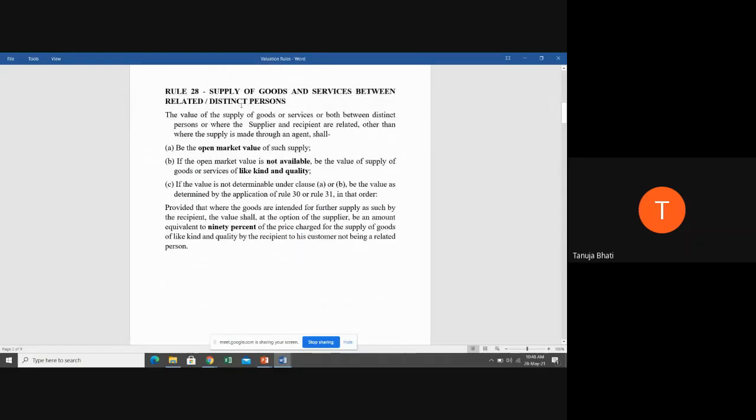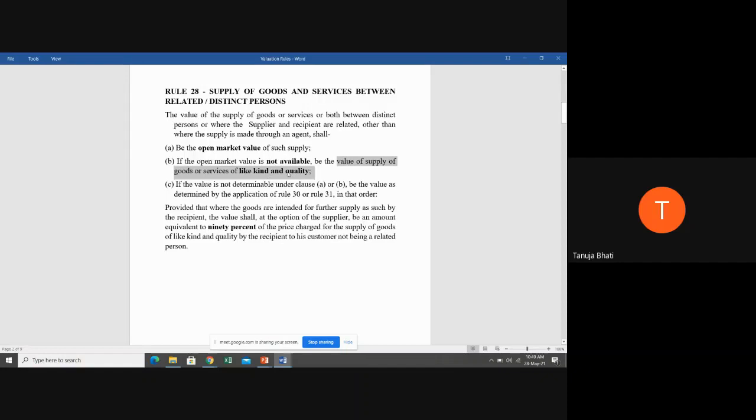Now rule number 28 says that if the supply of goods and services is between related and distinct persons, obviously we cannot take the value as a transaction value, we have to follow rules. So rule 28 says what is going to be the value if the supply is made between related and distinct persons. Again, it is going to be the open market value. Now again, if open market value is not available, then the value of the supply of goods and services of like kind and quality.